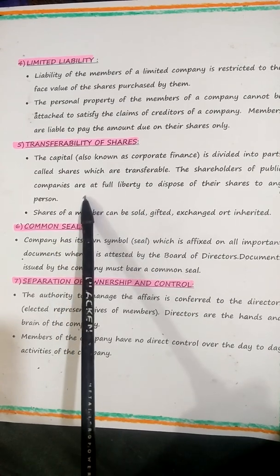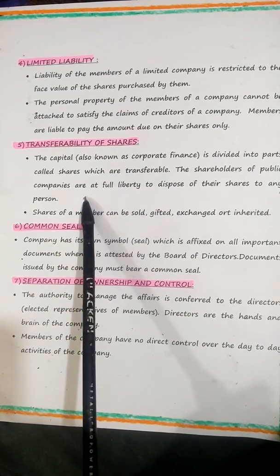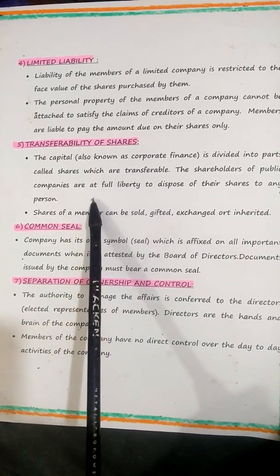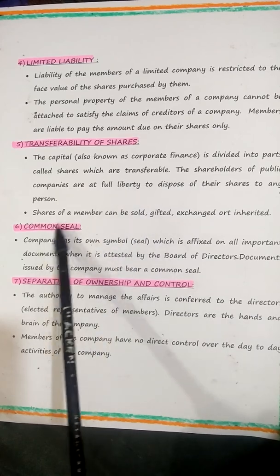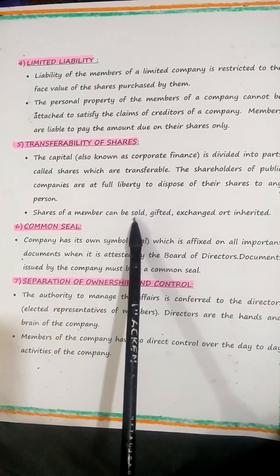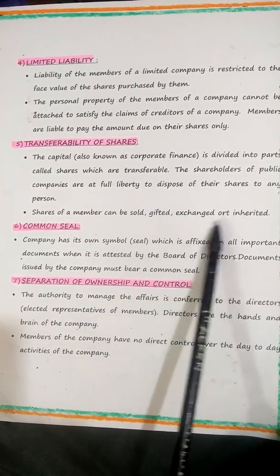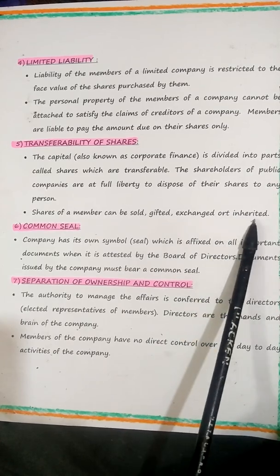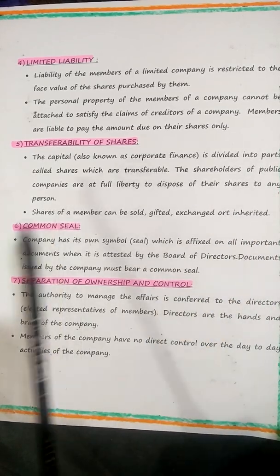Now, what happens here? One more point. The members have the ability to tap the finance market by selling shares, stocks, and bonds to raise capital. They are at liberty, at freedom. Shares of a member can be sold. So what all can they do? They can be gifted, exchanged, or inherited. They can pass on one share to the other.